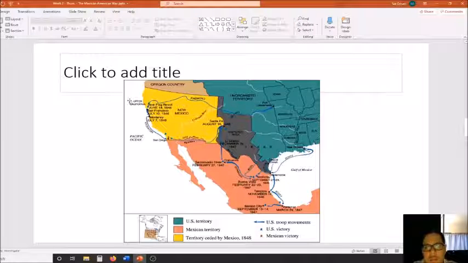Here is a map of the Mexican-American War. You can see the routes taken by Stephen Kearny as he makes his way to Santa Fe. Eventually, Kearny will go from New Mexico and make his way to California, and he is involved in putting down the resistance of the Californios there in Southern California.